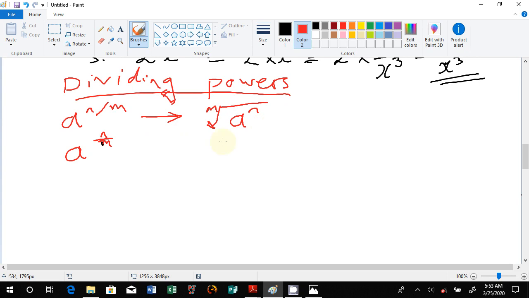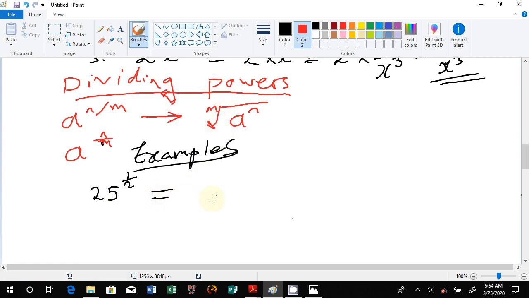Okay, let's actually use this in examples, then it will help us, so we see what we are talking about. So we start examples and then we start solving. So the first example is a scenario where, if I've got 25 raised to the power half, or 1 over 2, our formula states that you introduce the square root, right?